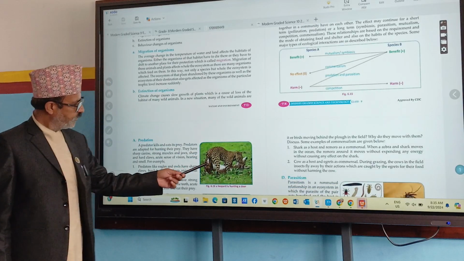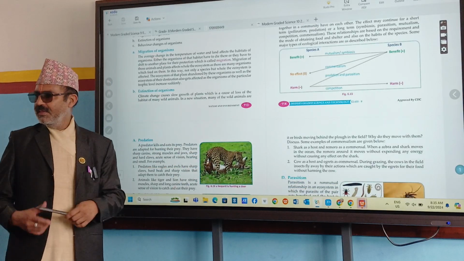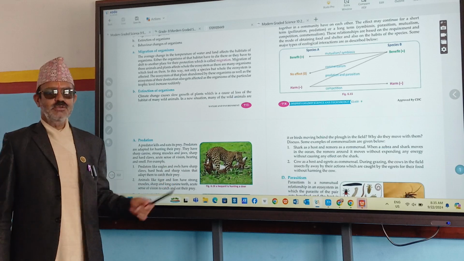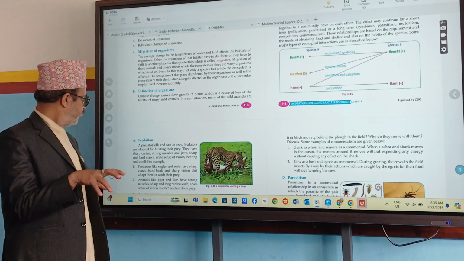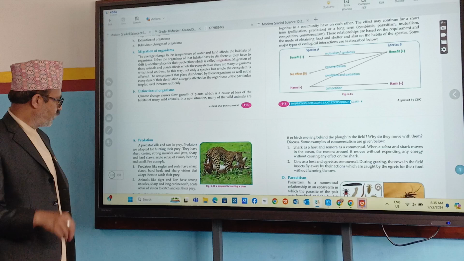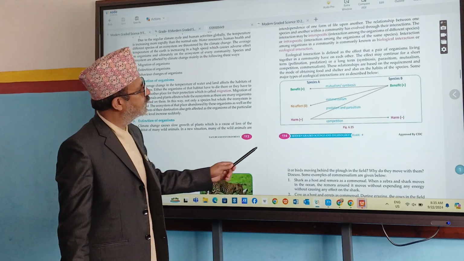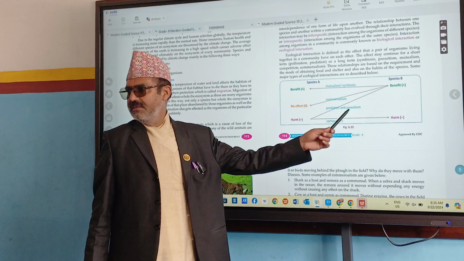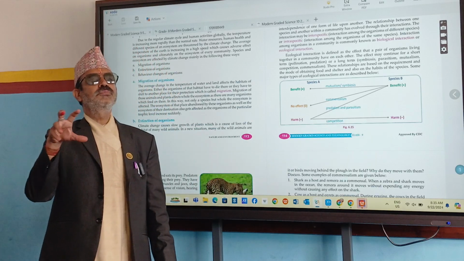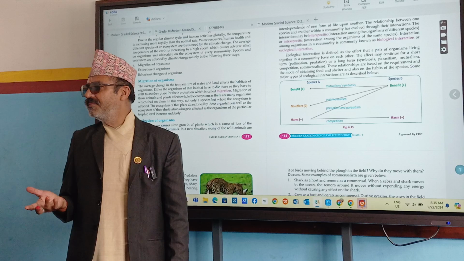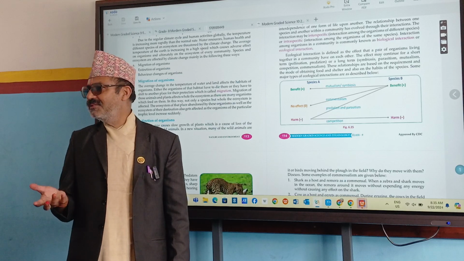Look here. Predation. In predation, what happens? One animal eats another one. Where can we see this? One is harmed, another is benefited. In predation, suppose if tiger eats deer, which one is benefited? Tiger is benefited. Which one is harmed? Deer.